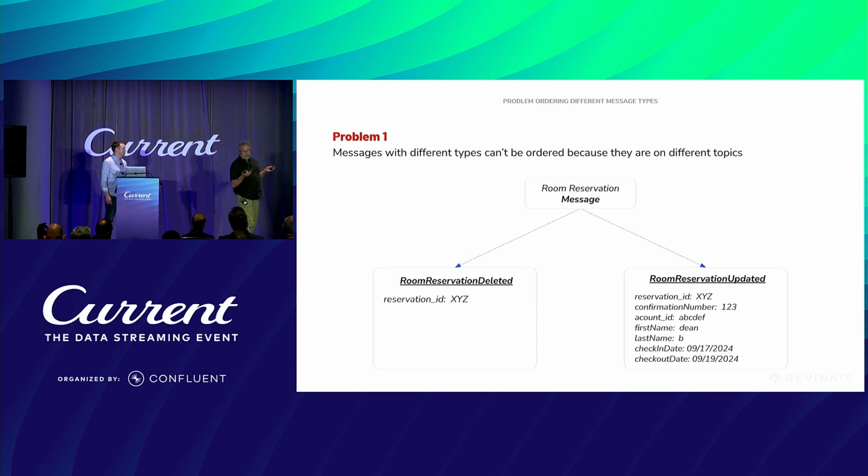But the truth is they are different types. They're processed differently, and we want to keep track of them differently. The schema itself tracks them differently. And it's important here that we also order these in the correct order. You can't really do a delete until you've created the room reservation.